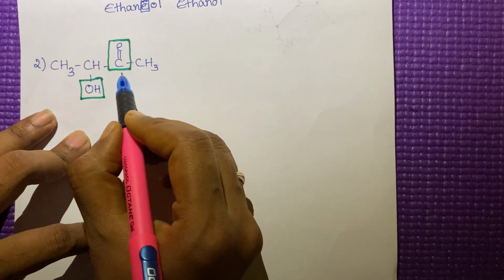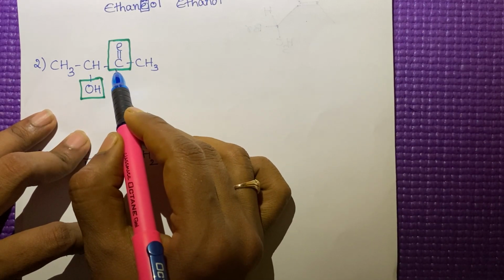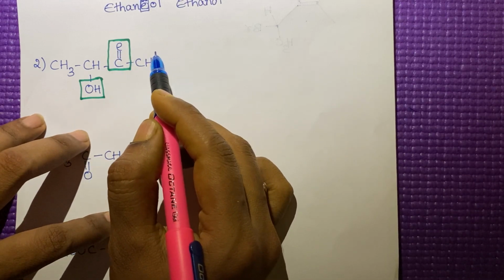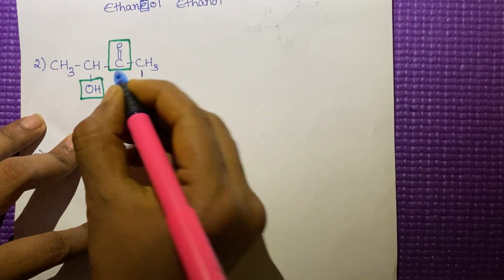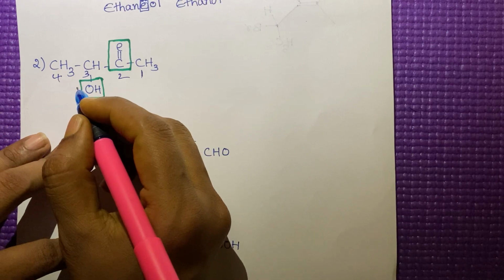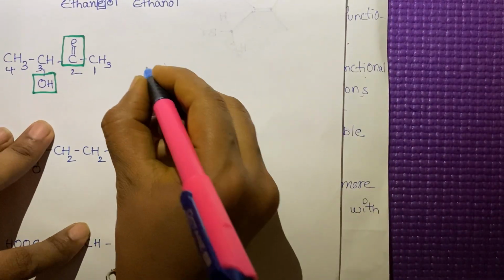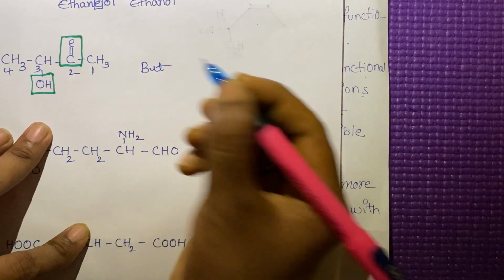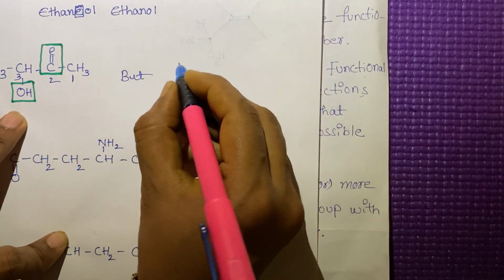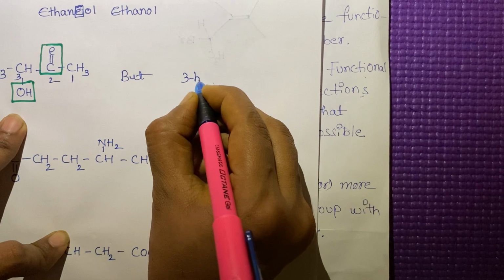Okay. According to the priority order, the ketone group will get the least number. This is the higher priority. So higher priority will get the lowest number. 1, 2, 3, 4. 4 carbons are there. So meth, eth, prop, but. Right. In the third position, hydroxyl group is there. Third position, hydroxyl group is there.